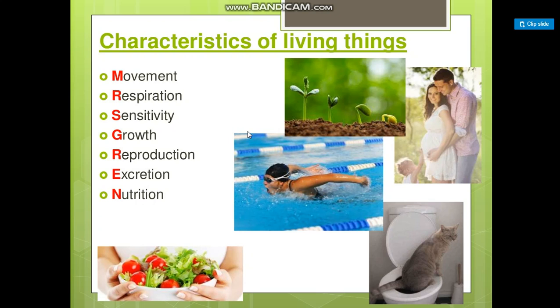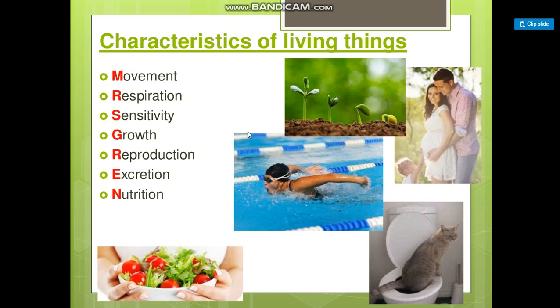So, organisms equal living things. Living organisms have 7 features or characteristics which make them different from objects that are not alive. The definition of these characteristics is shown in your book, page 2.